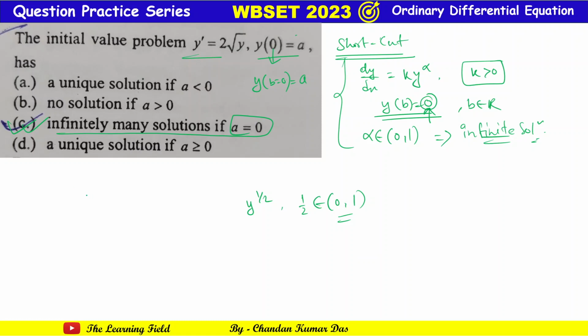And one more thing I also tell you, if here a is greater than 0, in these types of problems, then we get infinite solution. So you can remember this thing. Okay, sorry, not infinite solution, it is a unique solution. So unique solution for a greater than 0, and here it is option B. It says no solution for a greater than, no. Unique solution for a less than 0, no. Unique solution for a greater than or equal to 0, but this is not the greater than or equal to sign. Unique solution only for a strictly greater than 0. That's why this is also not correct.